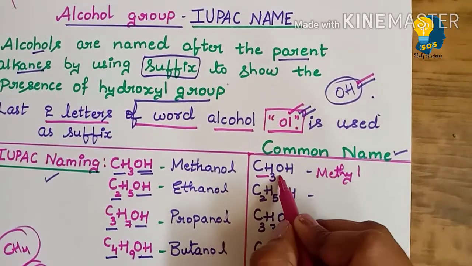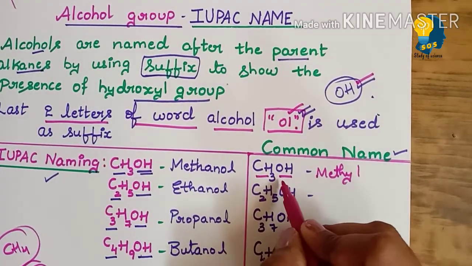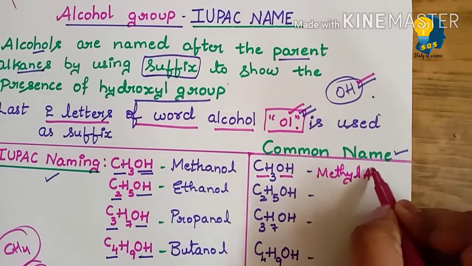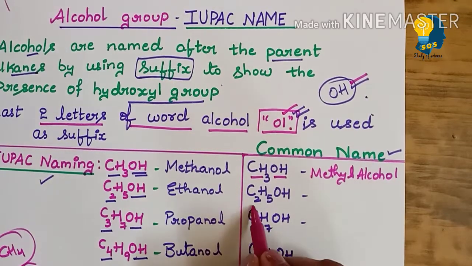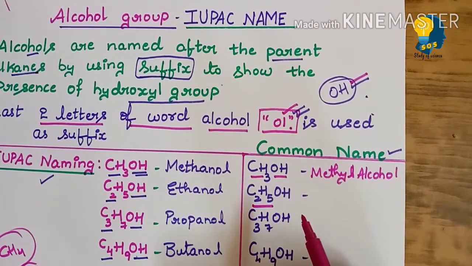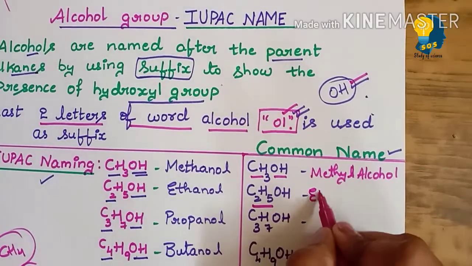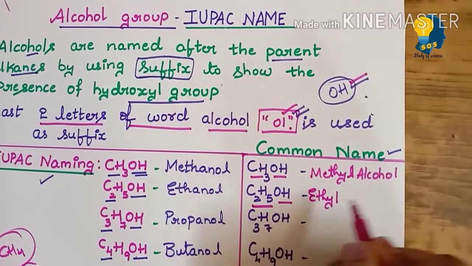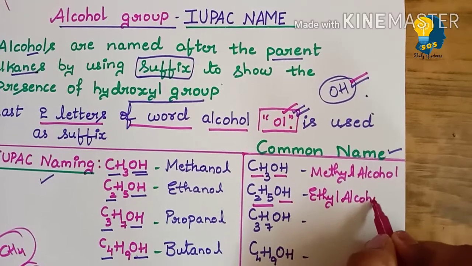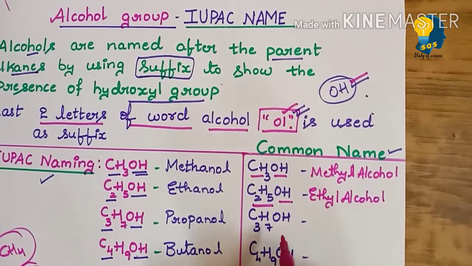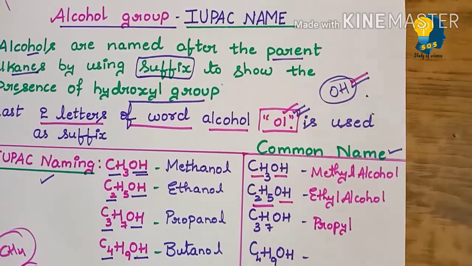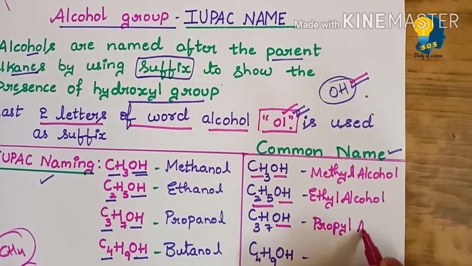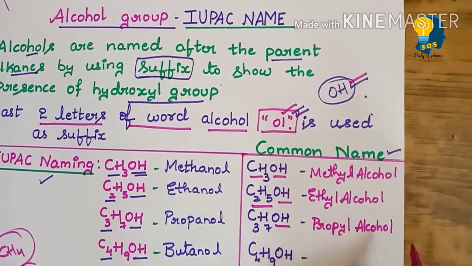What is OH actually? OH is the alcohol group. So it is methyl alcohol. Clear? And then C2H5 was ethane. As we removed one hydrogen, it becomes ethyl, and OH is alcohol. Ethyl alcohol. Then C3H8 was propane, and C3H7 is propyl. As we have removed one hydrogen, it is propyl, and again OH is alcohol. It is propyl alcohol.